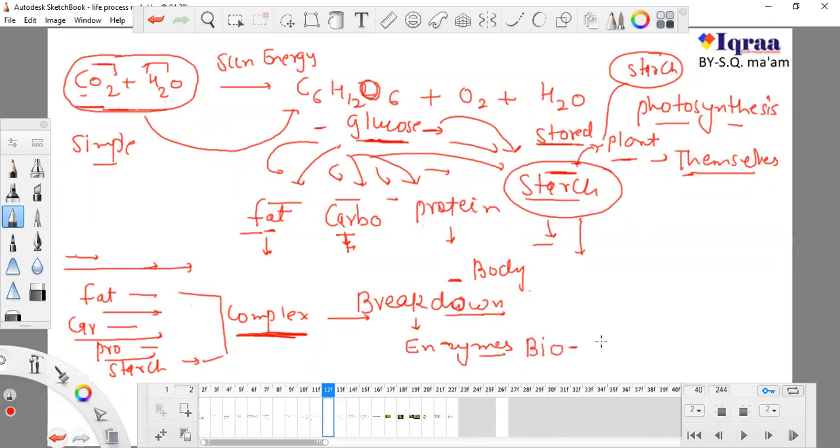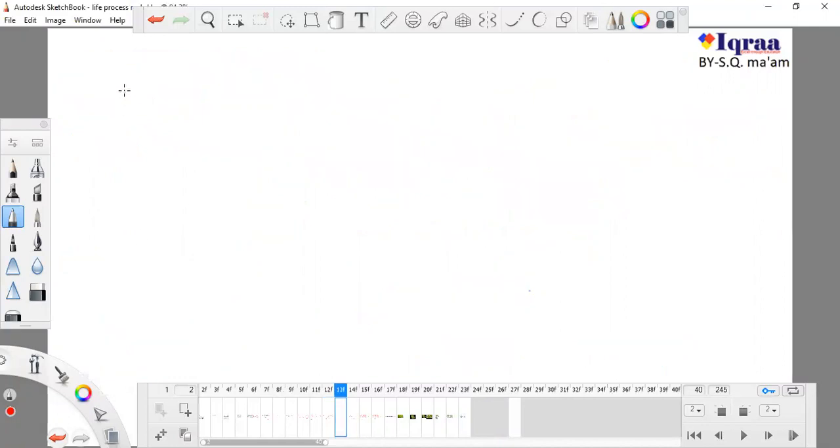What is the meaning of catalyst? If you are heating something, then heat is the catalyst. This is glucose, and if you want to break it down again into this, then you need something, some enzyme.